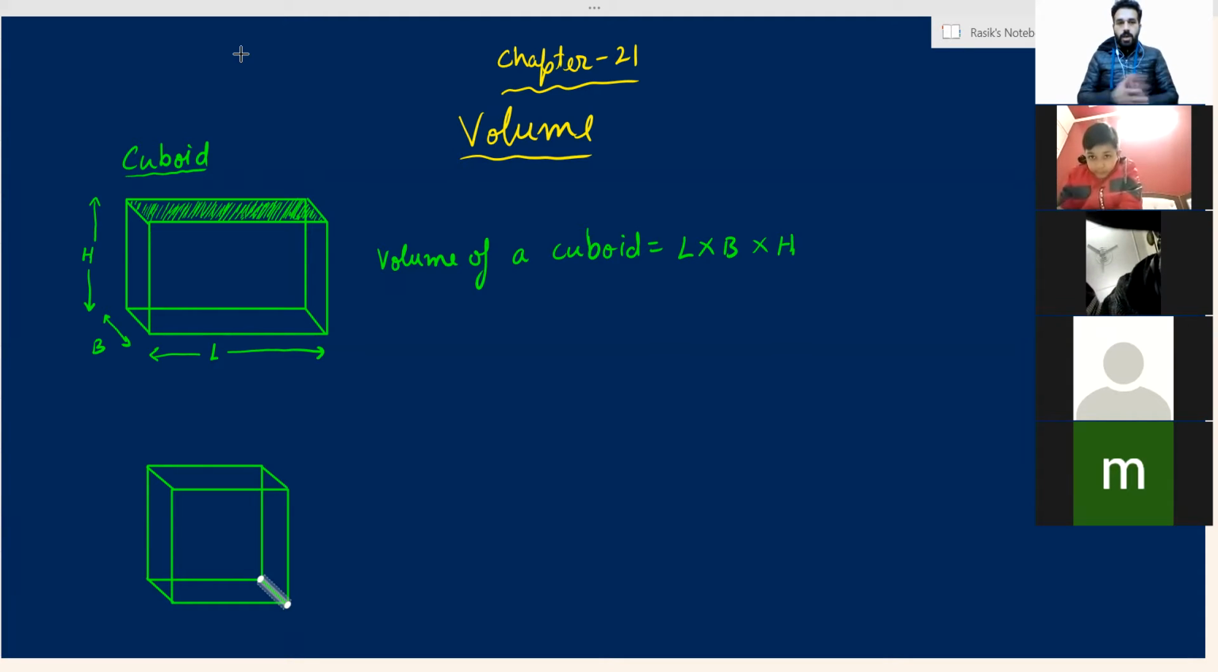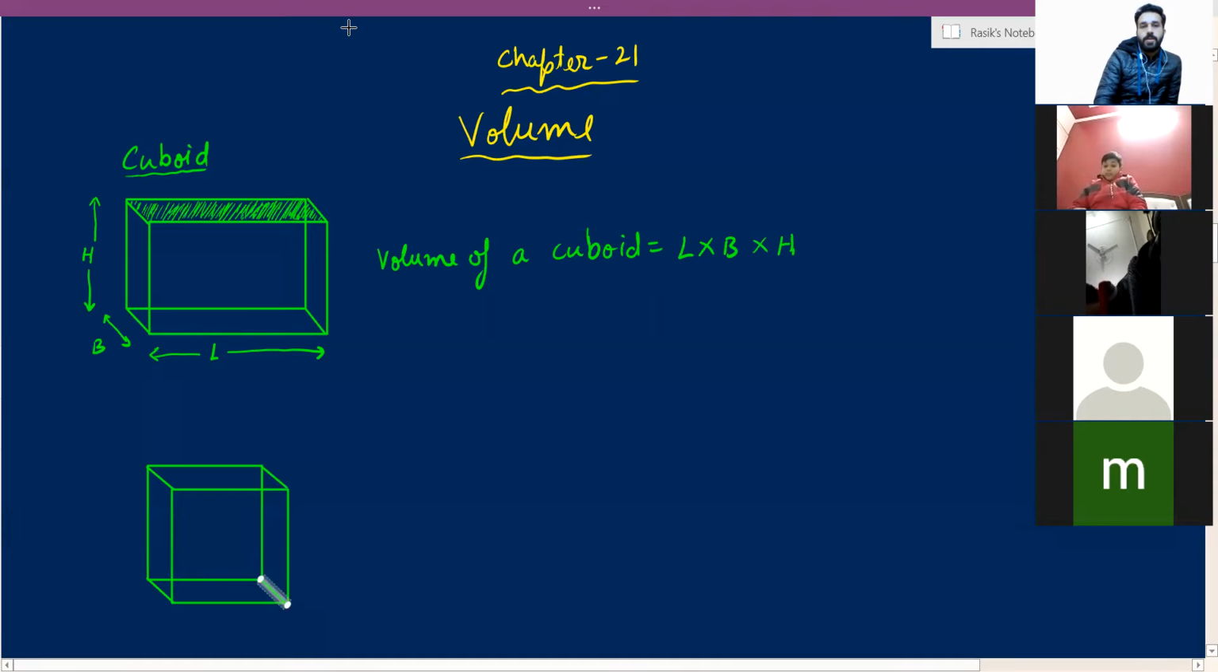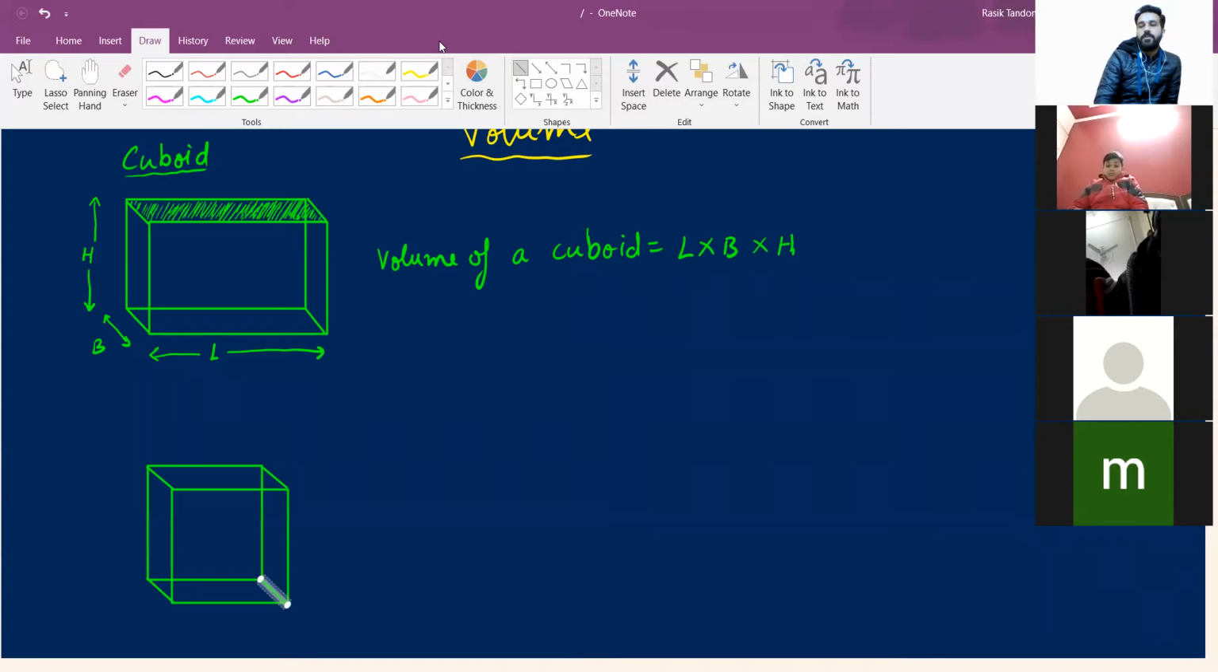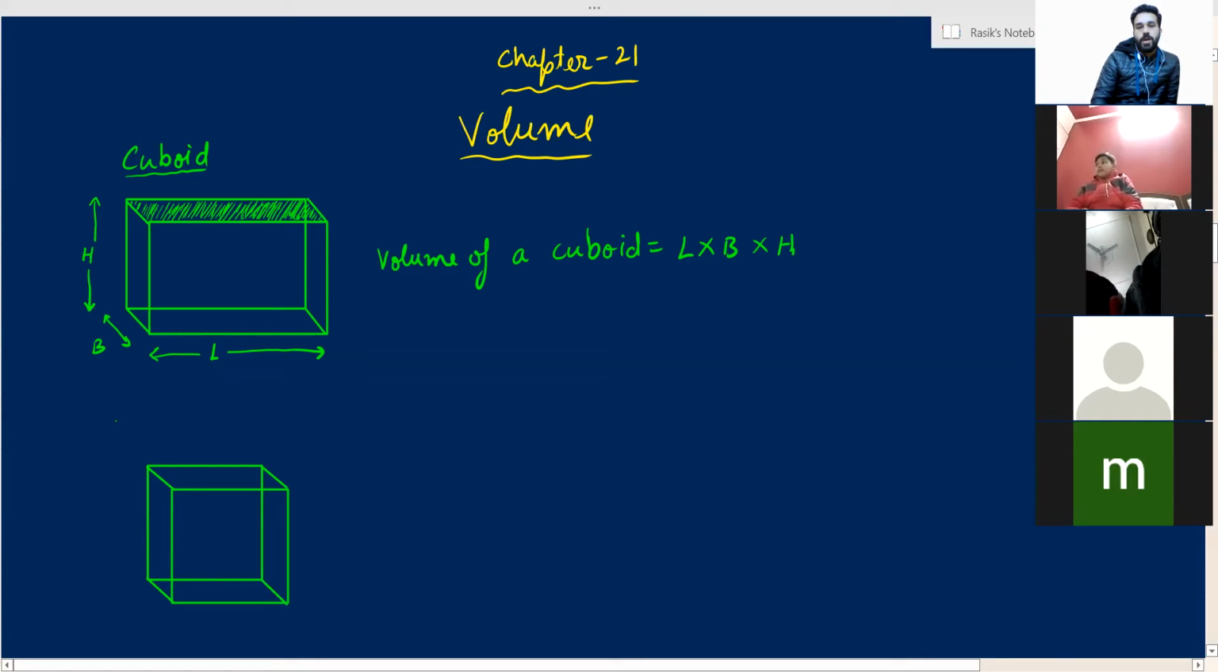Okay, so I hope you all understand that a cuboid, if you count the number of rectangles in a cuboid, how many rectangles are there? There are 6 rectangles. That means it has 6 surfaces. In a cube, there are 6 squares. That means the difference between a cube and a cuboid is that in a cuboid the surfaces are only rectangular, and in a cube, the surfaces are square.